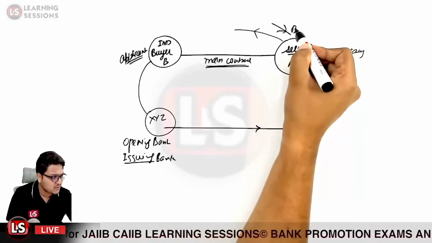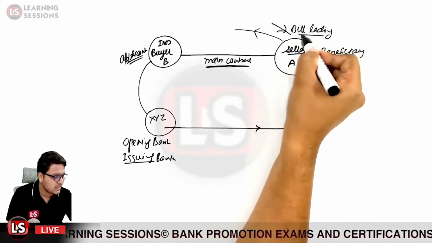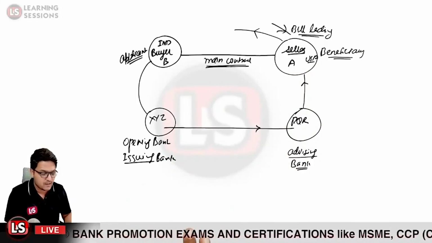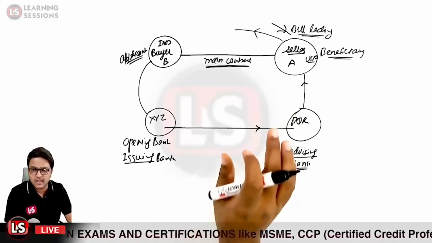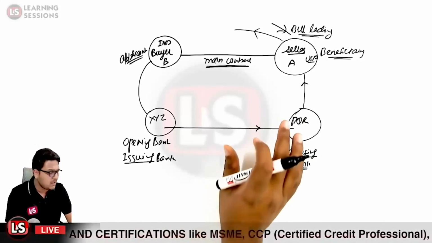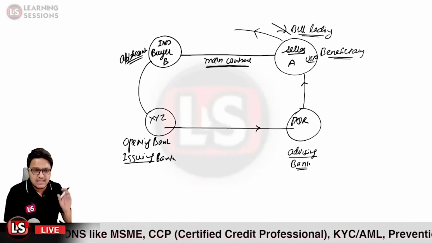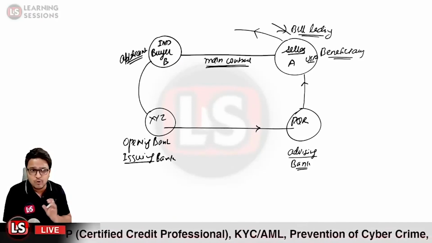Let us take the case of the bill of lading. The bill of lading is basically a type of negotiable instrument you have when you have shipped the goods by sea. Now person A has the letter of credit and also the negotiable bill of lading. Person A will negotiate these documents with some bank, and that bank will be named the negotiating bank.